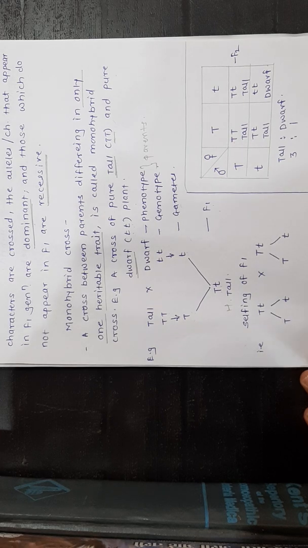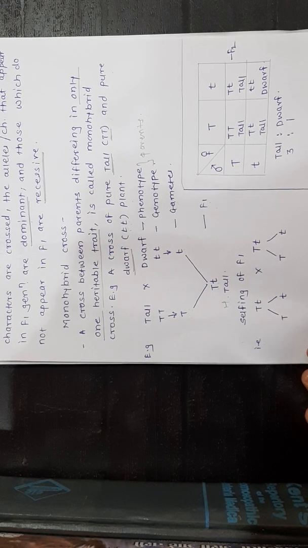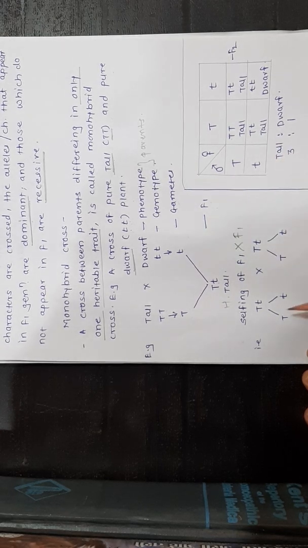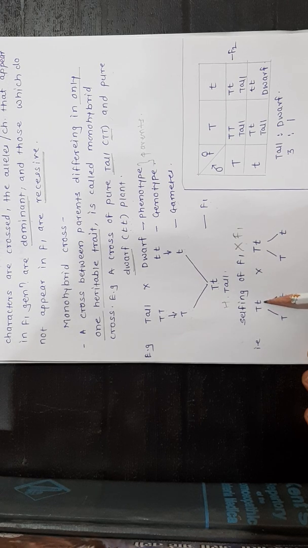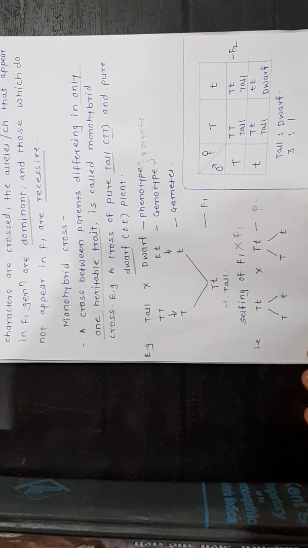Then how will the F2 generation be obtained? For the F2 generation, there is a selfing of F1 hybrids. Selfing of F1 hybrids means we cross F1 with F1, means the progeny obtained in the F1 generation act as parents for the F2 generation. Like capital T, small t crossed with capital T, small t, means these are the parents.